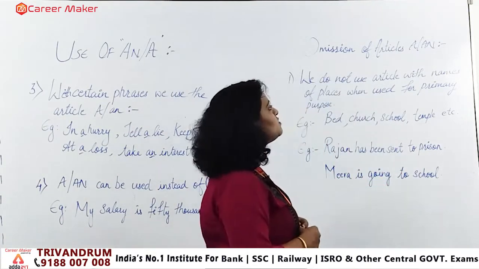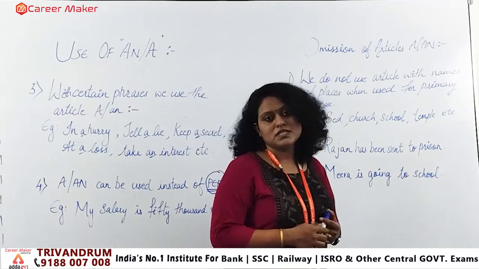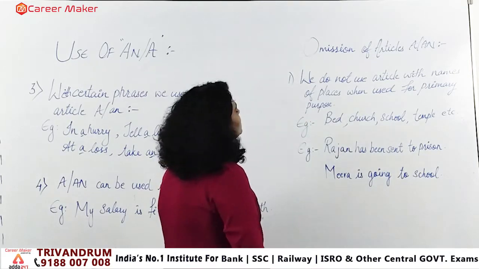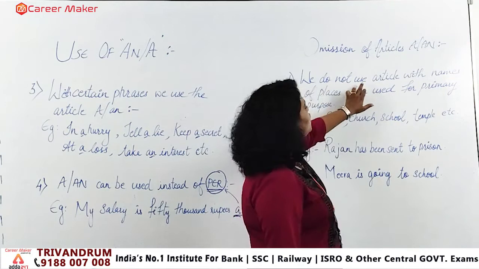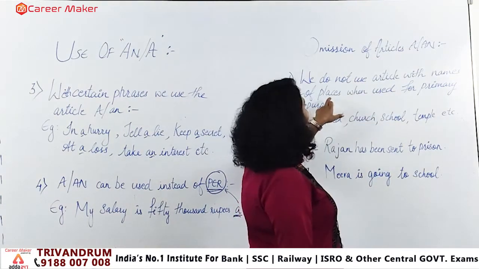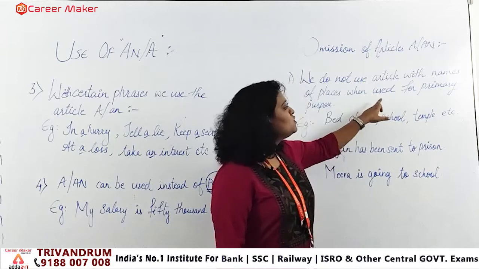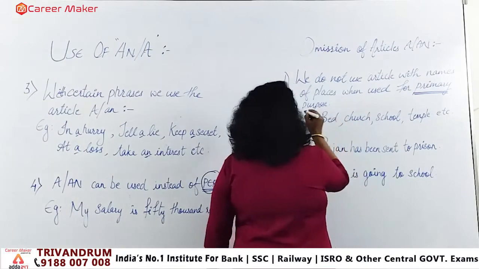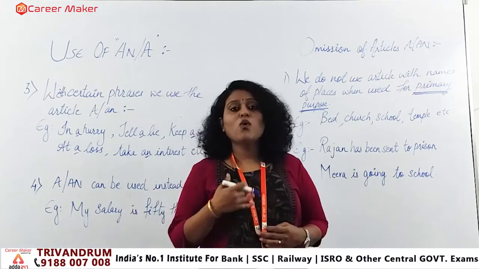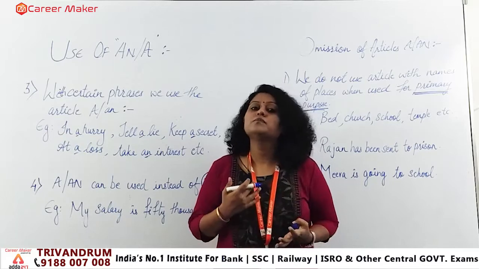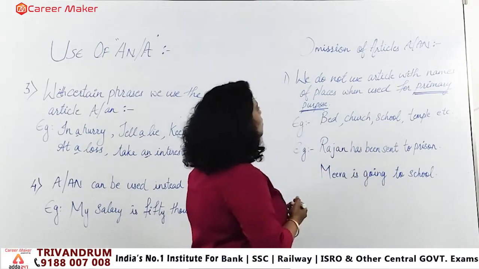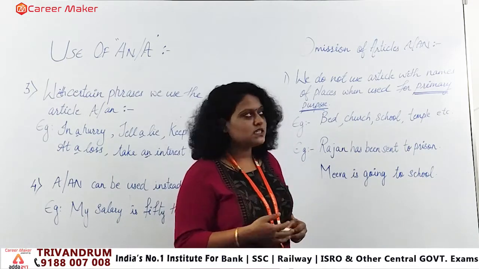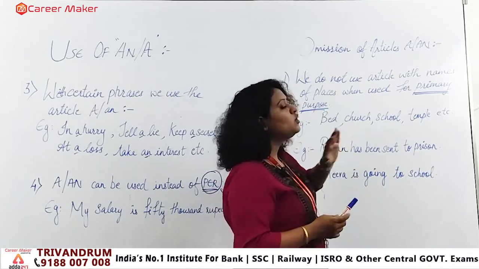So moving towards the omission part, okay, we have some basis of omissions also on the articles a and an. So that is what you can see, the first one that is given. We do not use an article with names of places when used for their primary purpose. You have to remember we are talking about primary purpose. That means for what purpose it has been created or made. So when we are talking about the names of places, for what exact reason they are being created, in those terms we are not using any article.